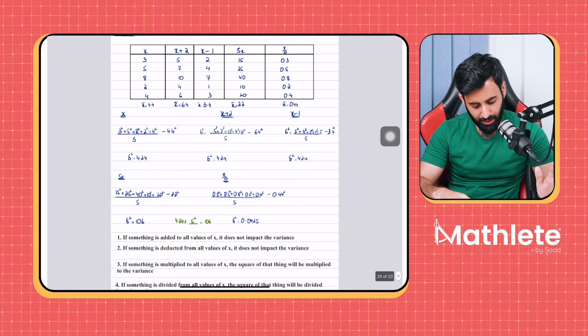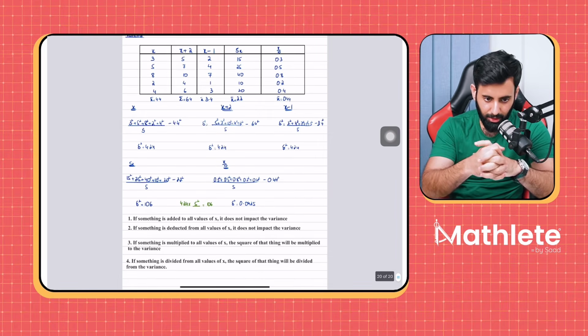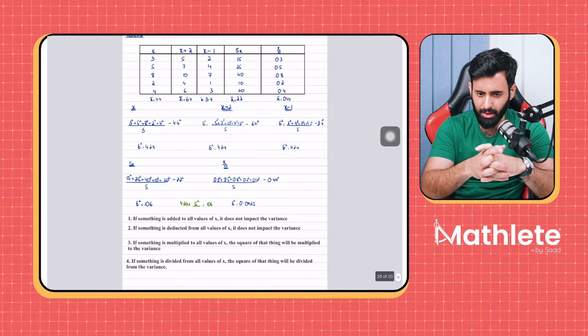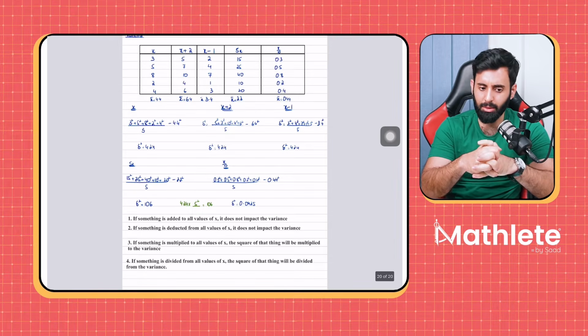Okay? Now, any questions so far? If yes, feel free to ask. Again, do not worry about what the question is going to look like. That we will find out in just a few minutes. But let me know if you have any questions so far.